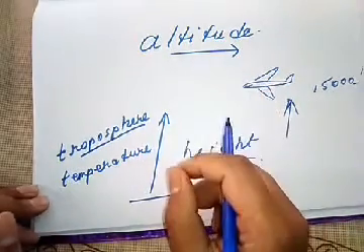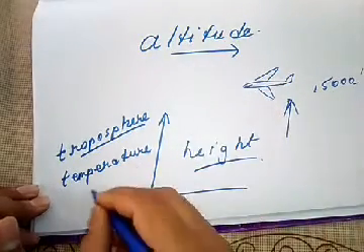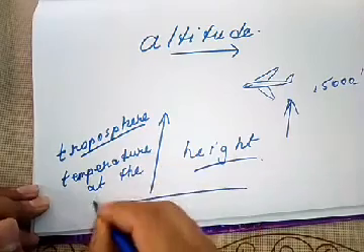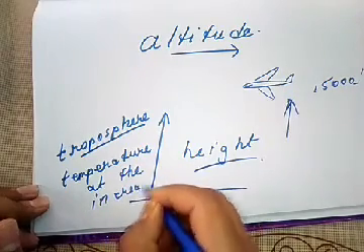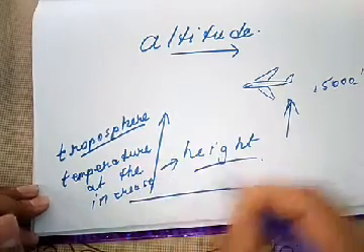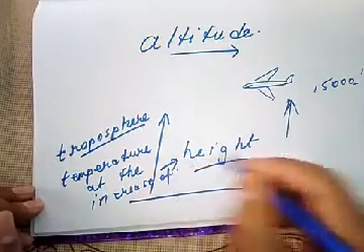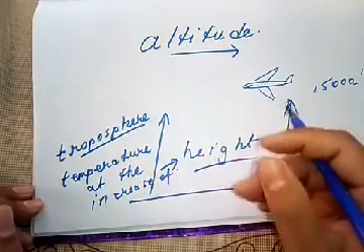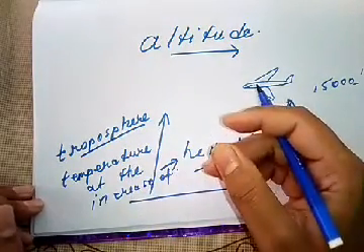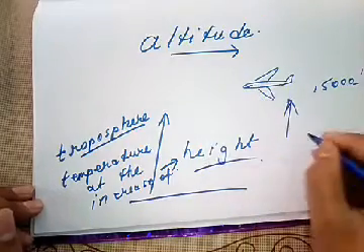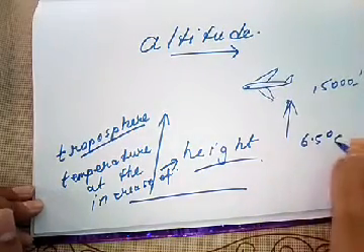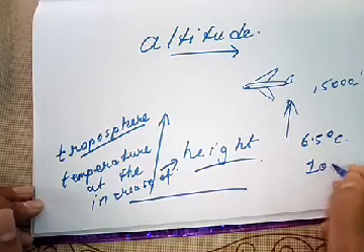at the increase of height. When the height increases, it is a natural phenomenon. Temperature decreases at the increase of the height. At what rate? It is about 6.5 degrees Celsius in every 1000 meters of height.